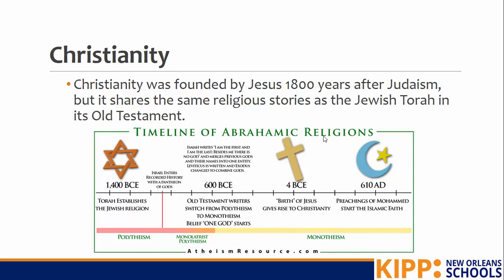All right, the next religion is Christianity. Christianity was founded by Jesus 1800 years after Judaism. It shares many of the same religious stories as in the Jewish Torah in their Old Testament. And that's because Jesus was a Jew. So this religion came out of the Jewish faith. So we see Judaism is founded, and then 1800 years later, Christianity begins. And then just kind of looking ahead, we're going to see that Islam is founded a good bit after that.